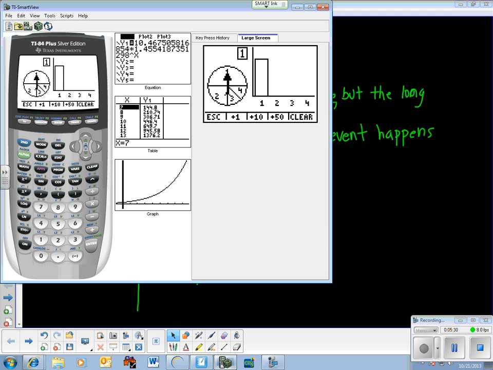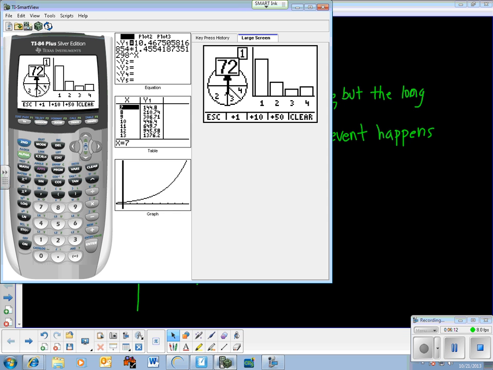If I push +50, it's going to approach 1 being the tallest bar, 2 being half that size, and 3 and 4 each being half the size of 2. So we're going to have a little stair step down with 3 and 4 both being tied for the smallest step. Now, does that mean that's what has to happen perfectly? No, but I'm betting you, because I know what the spinner looks like, that it's going to look similar to that. So it looks like we had a lot of 4s at the beginning and 3s are trailing behind. But it started to form what I was talking about. The 1s are a little ahead, the 3s got a little ahead of the 4s, but let's do +50 again and see what it looks like.